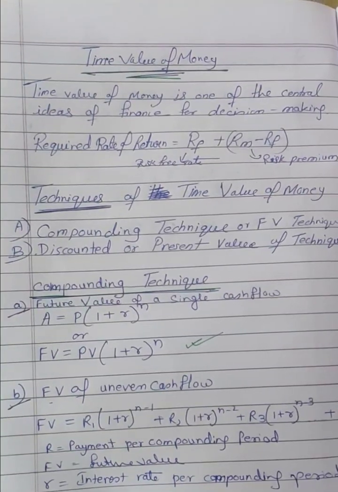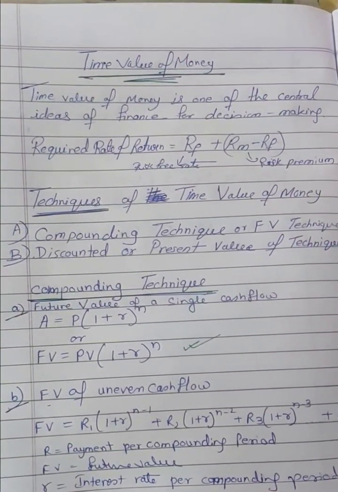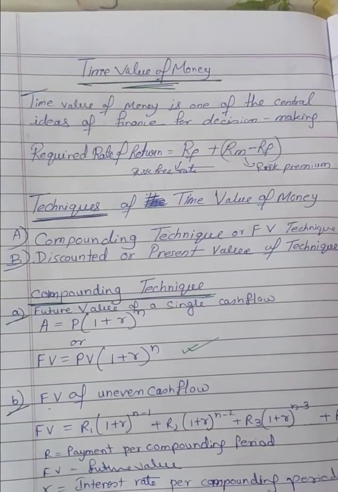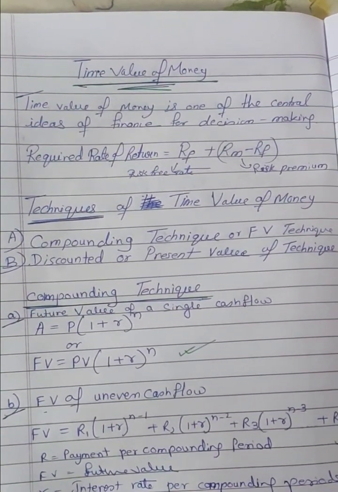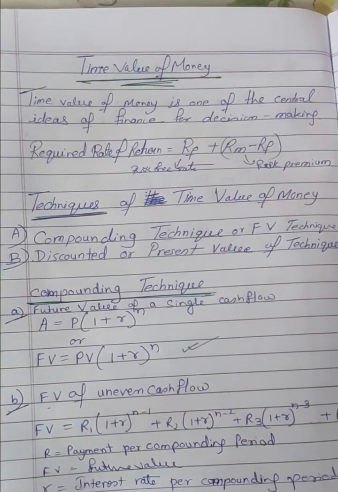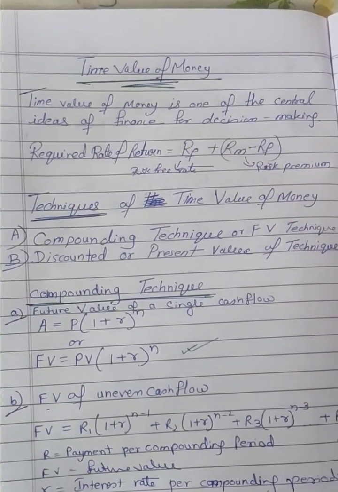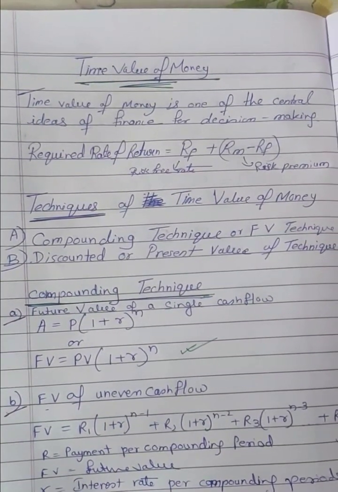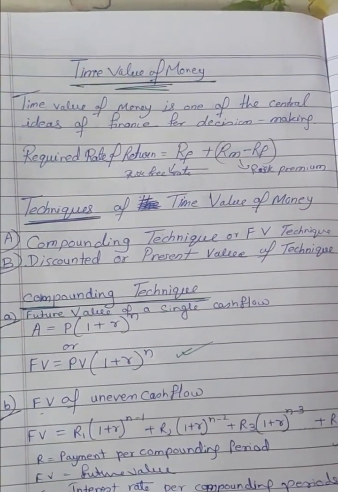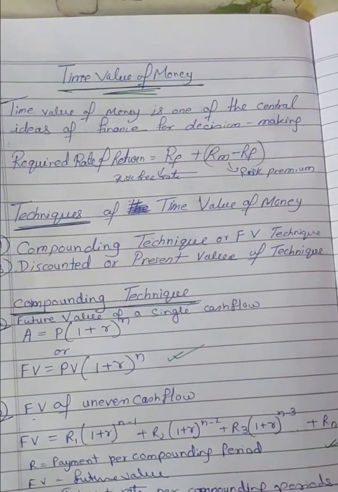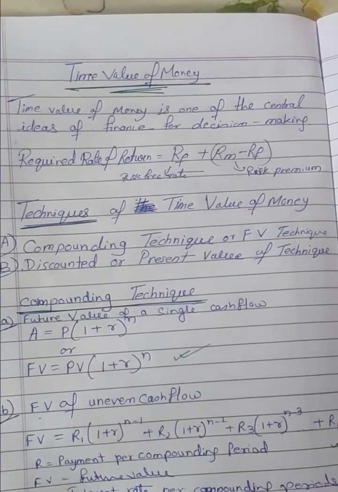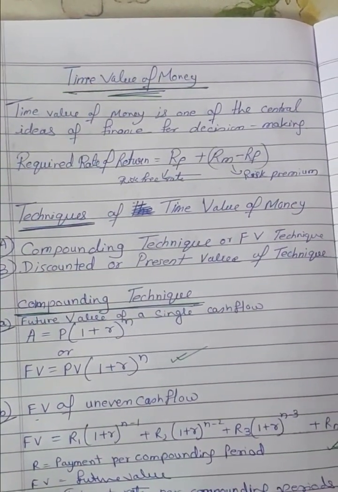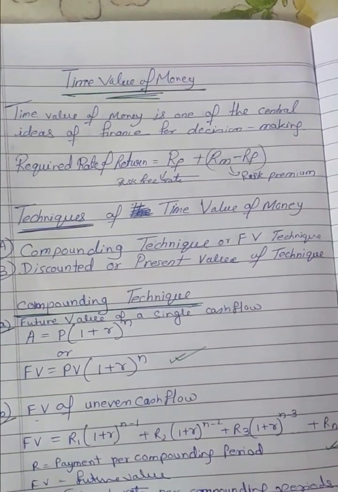The concept of time value of money is very important because the value of money always changes based on time. The time value of money is based on the fact that money has a time value, that is, a rupee today is much more valuable than a rupee that would be received tomorrow. I can give an example: ice cream today or tomorrow? The immediate answer for a child is ice cream today itself. Even a child prefers today's enjoyment over tomorrow's fulfillment.